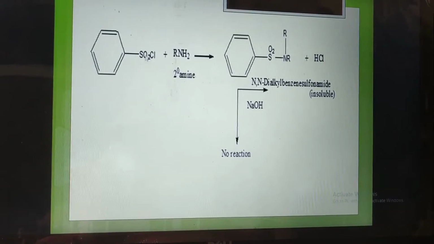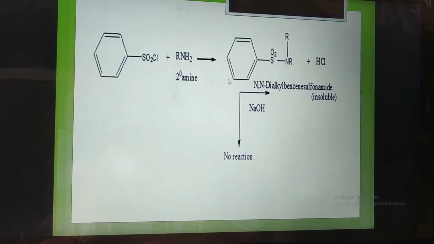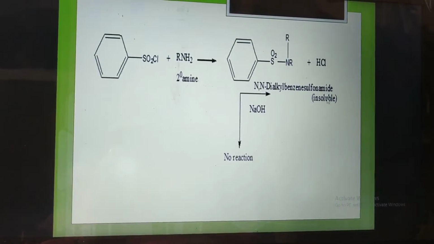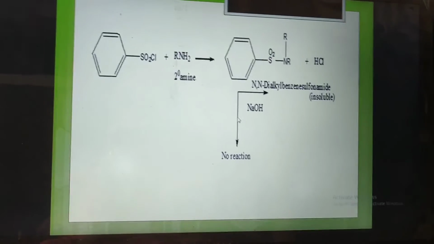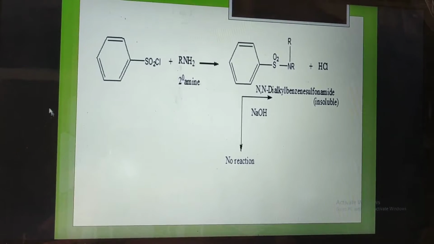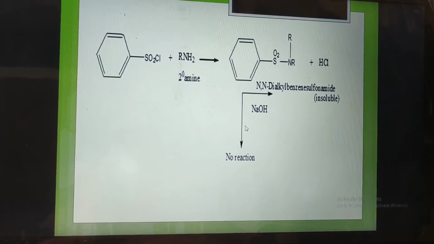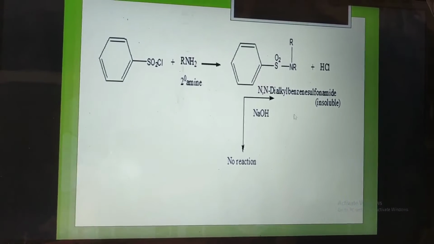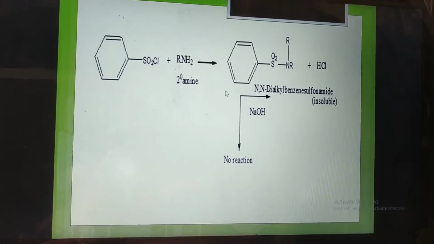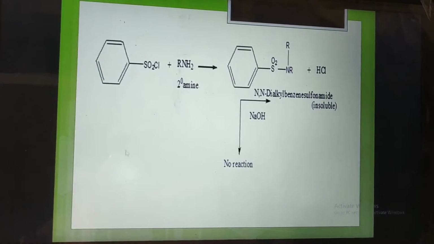Second, benzene sulfonyl chloride reacts with secondary amine, forming N,N-dialkyl benzene sulfonamide. Here it is insoluble, and in the next step with sodium hydroxide there is no reaction, no salt is formed, and the compound is insoluble in water. Hence there is the presence of secondary amine. Tertiary amine does not react in this reaction.